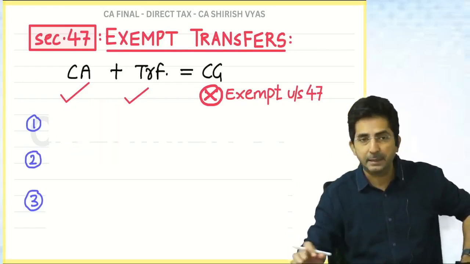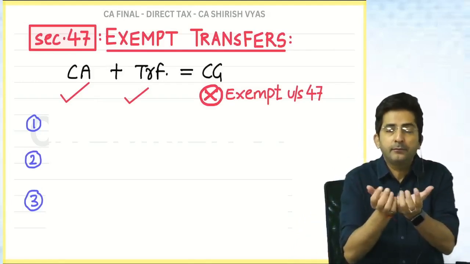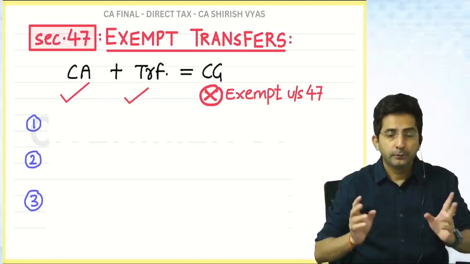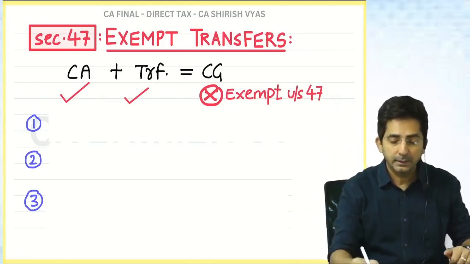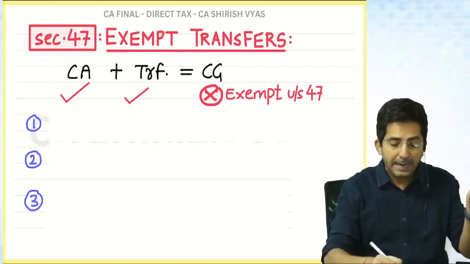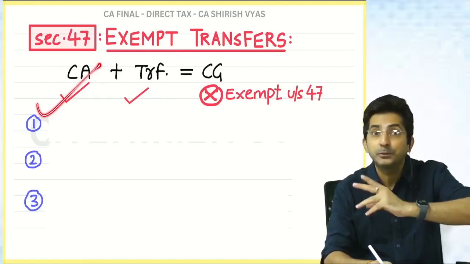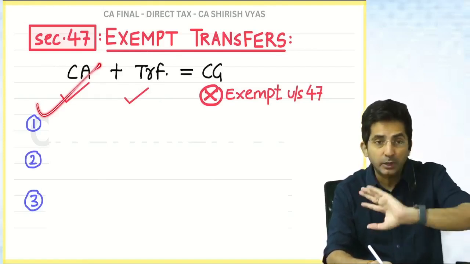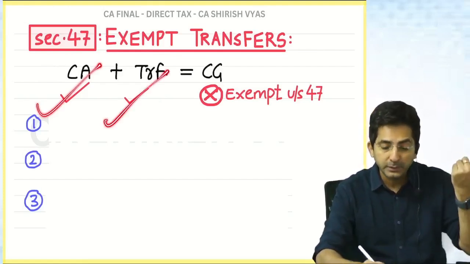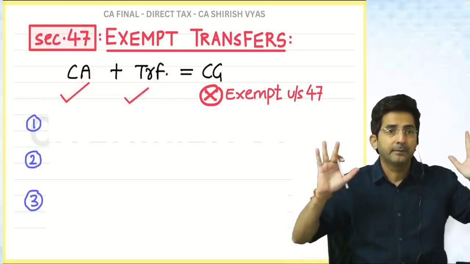So look at this example. Please look at me. You have to feel this example. Assume there is a land which I have gifted you. In a gift, check the conditions. Are these 2 conditions satisfied? I have gifted a land, so land is a capital asset. And when I gift you, there is a change in ownership. Do you remember I said change in ownership means transfer? So the moment I gift my land, there is a change in ownership. So it's a transfer. So there should be capital gain. But this is exempt. Why?